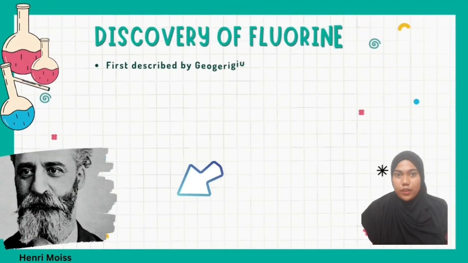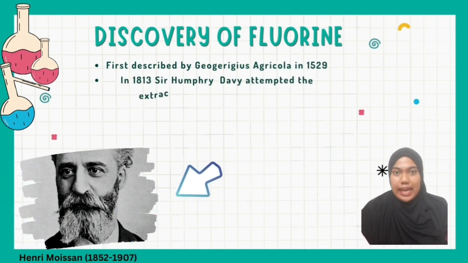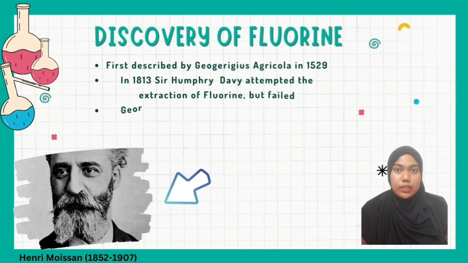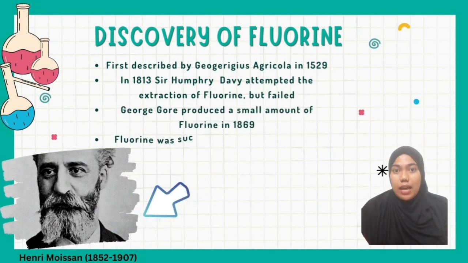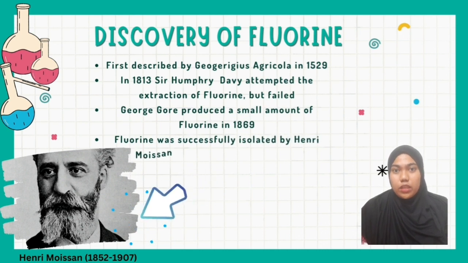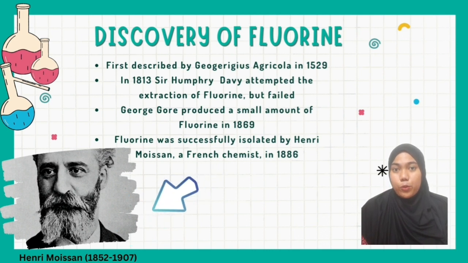Next, discovery of fluorine. Fluorine was first described in 1529 by Gregorius Agricola for its use as a flux. In 1813, Sir Humphry Davy experimented with fluorspar and attempted the extraction of fluorine but failed. Churchill was able to produce a small amount of fluorine through an electrolytic process in 1869.